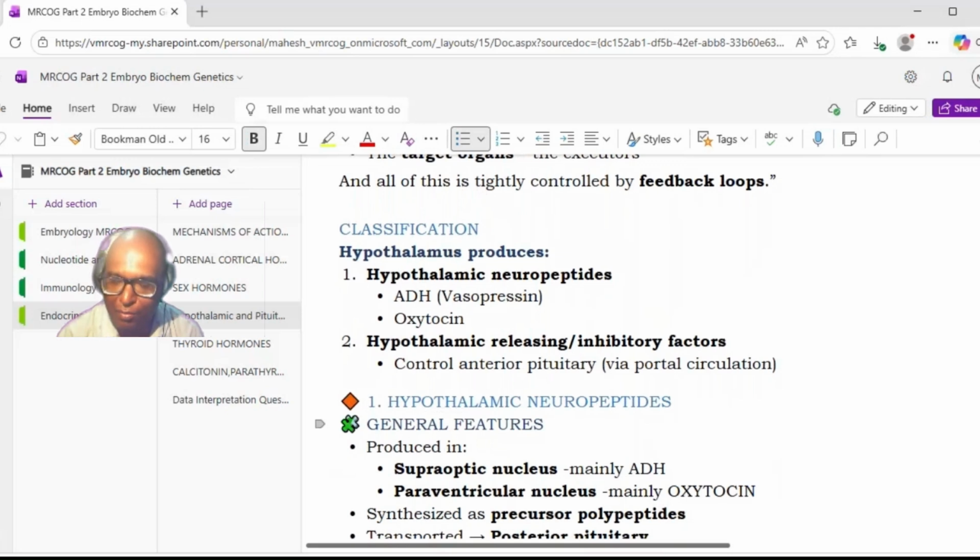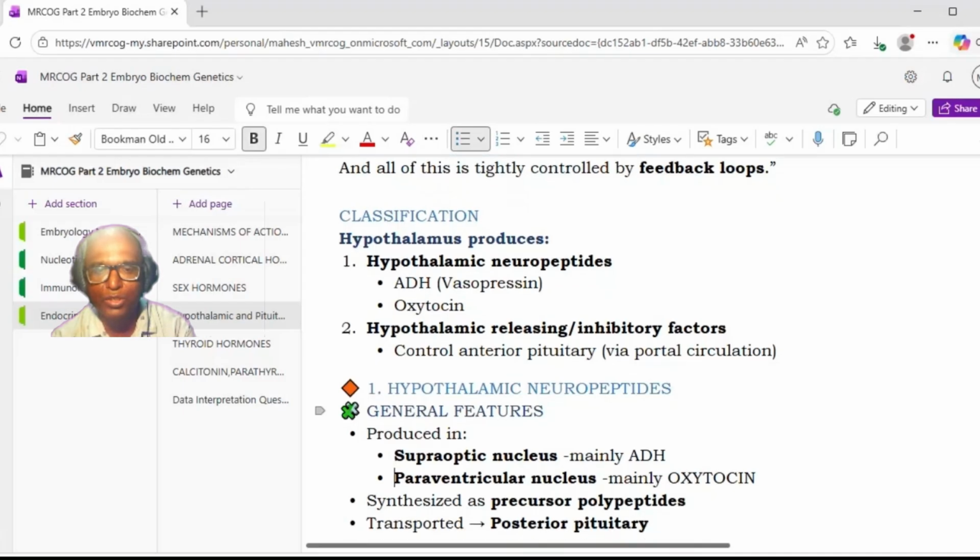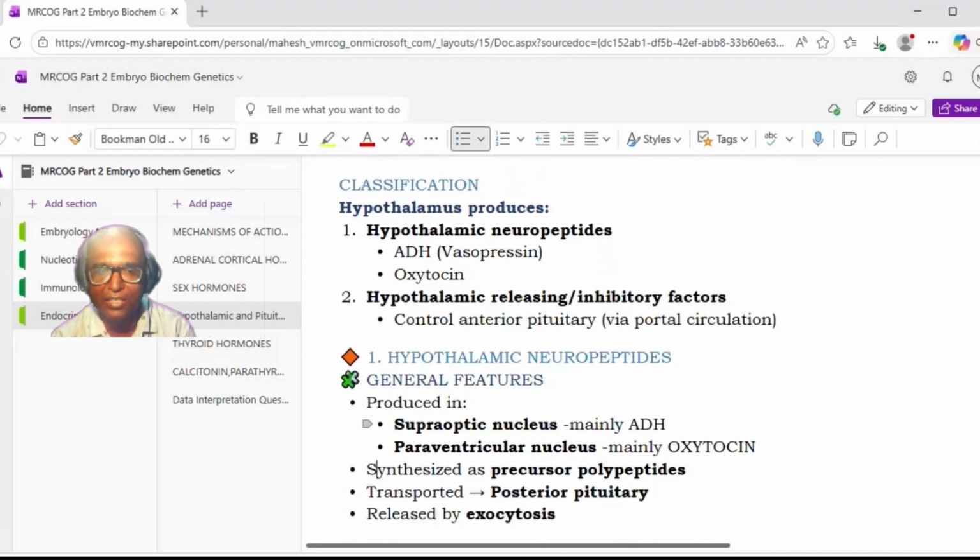And another type of hormones coming from the hypothalamus is the hypothalamic releasing and inhibitory factors. So they control the anterior pituitary via portal circulation. So these are the releasing and inhibitory factors which will control the pituitary action. Okay, now let us see one by one. So first we'll discuss the hypothalamic neuropeptides, that is ADH and oxytocin.